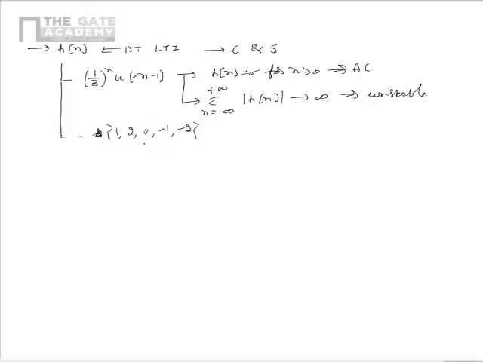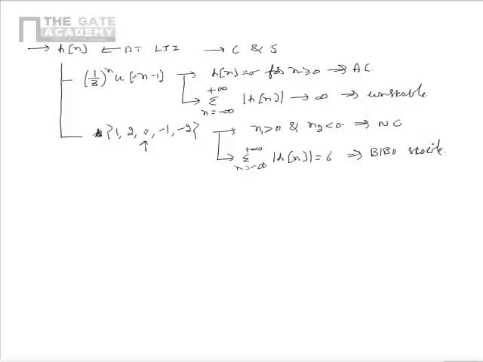-2. Here the value 0 corresponds to the instant n is equal to 0. Here we see that there exists at least one n1 greater than 0 and one n2 less than 0 for which h[n] is non-zero. From this we can say that the given system is non-causal. Also we can see that the summation from n equal to minus infinity to plus infinity of mod of h[n] is equal to 6. So the given system is stable in BIBO sense.